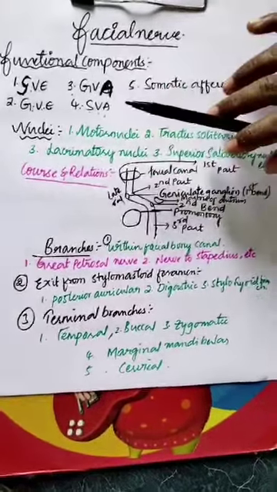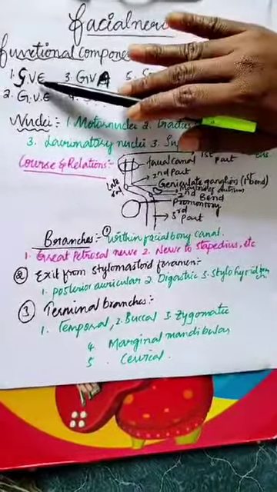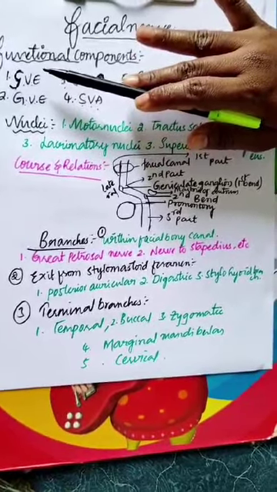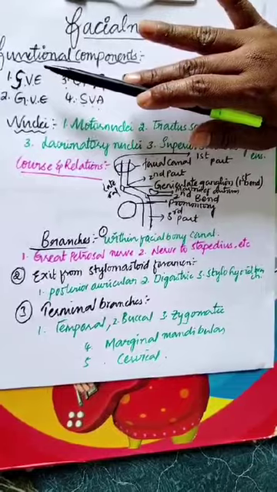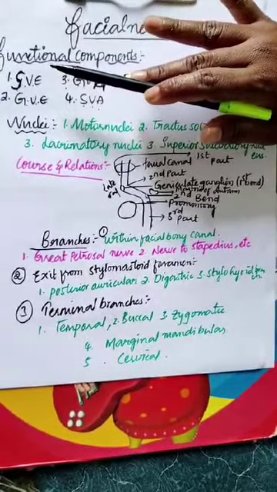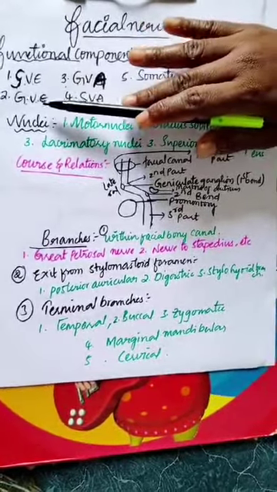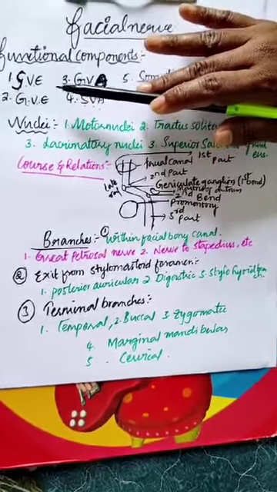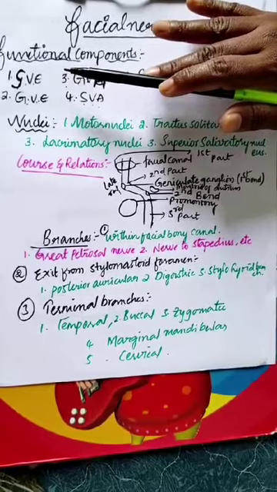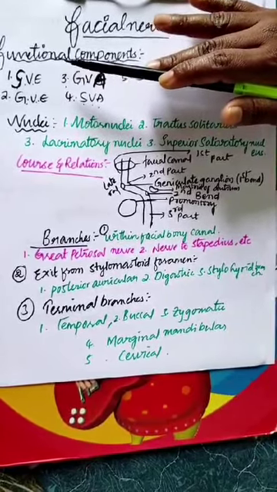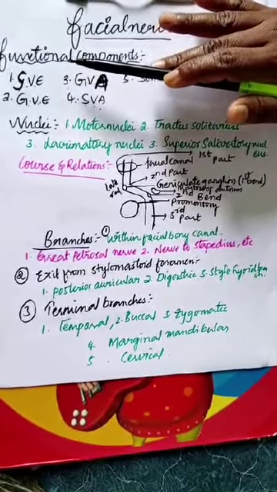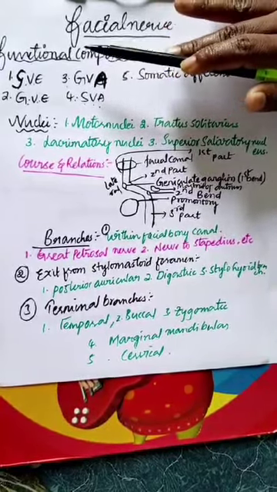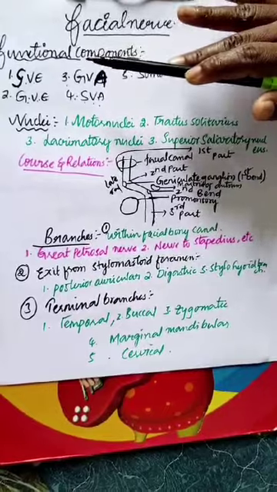Now we can discuss special visceral efferent. The special visceral efferent fibers are responsible for the muscles of facial expression and elevation of the hyoid bone. The second one, general visceral efferent, is responsible for secretomotor supply to the sublingual and submandibular salivary glands, the lacrimal glands, which are responsible for tears, and the palate and pharynx, etc.